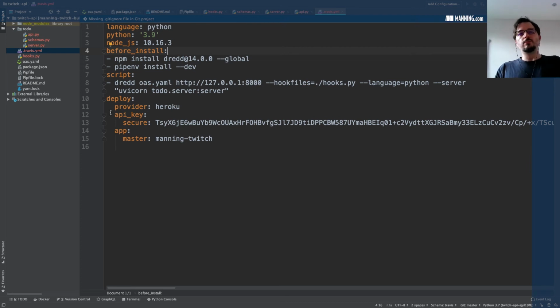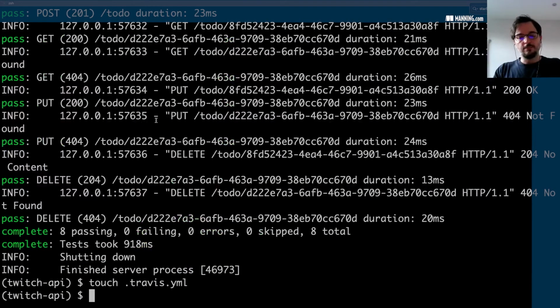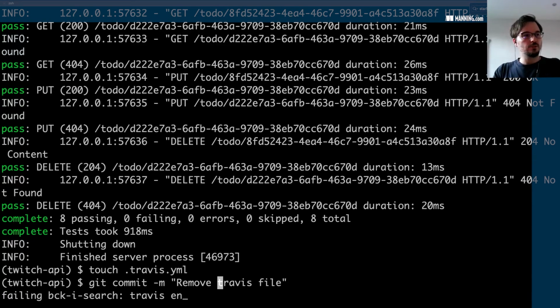So, like I said, we're going to deploy to Heroku. I've created a Heroku app for this before, so we're going to see how it deploys. The only thing I need to update is the deployment key. So this is encrypted by Travis, and it's encrypted for this repository. If you take this key out of this repository, it won't work somewhere else. Let me show you how we create that key. So that is Travis.